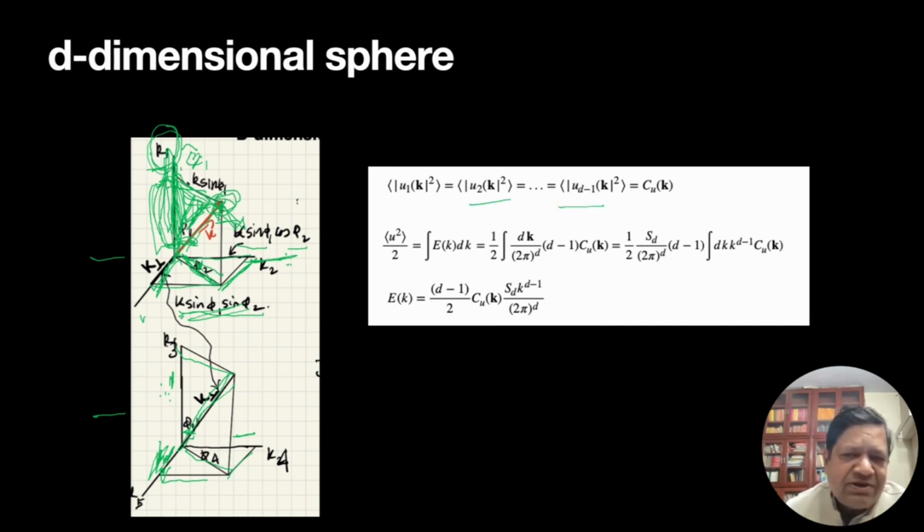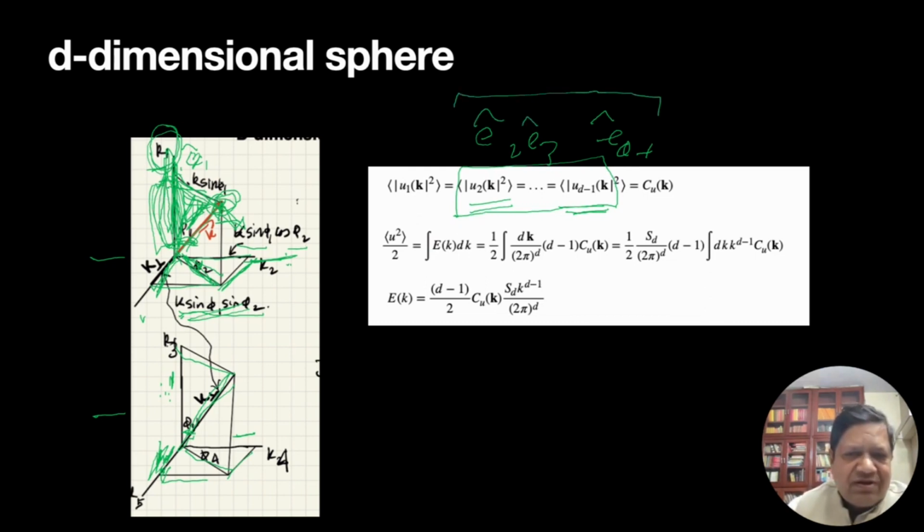In d-dimensional space, we will have U2 to U(d-1) as components along perpendicular unit vectors E2, E3, E(d-1). These are all perpendicular to E1 and perpendicular to each other, so they are orthogonal. The components along these unit vectors are U1, U2, U3, and so on.